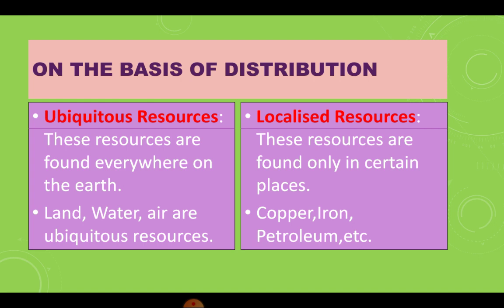Ubiquitous resources are found everywhere on the earth, such as land, water, and air. So these are found everywhere on the earth. Then localized resources are those resources which are found only in certain places, for example, copper, iron, petroleum, or any types of minerals which are not found everywhere. These are found only in certain places. It may be due to different geomorphological conditions.